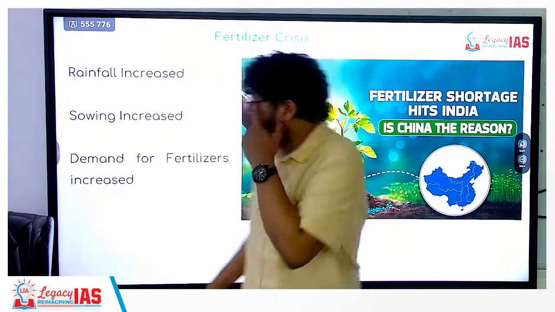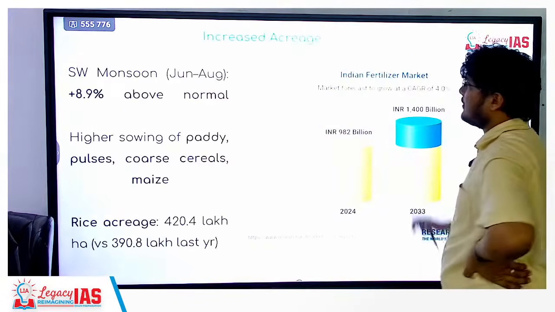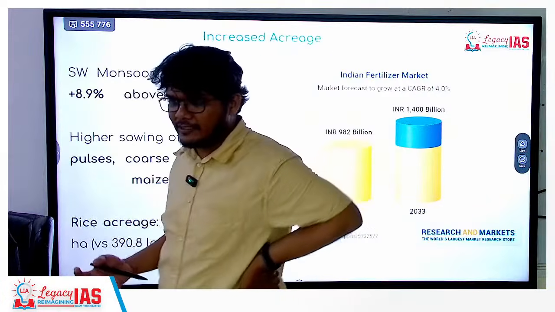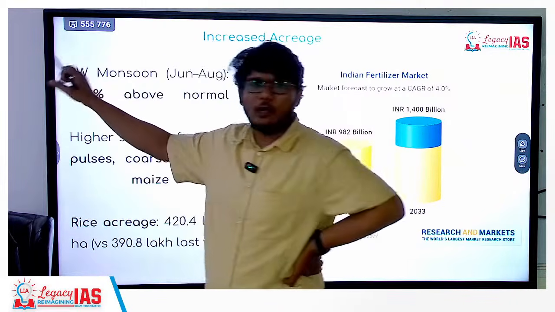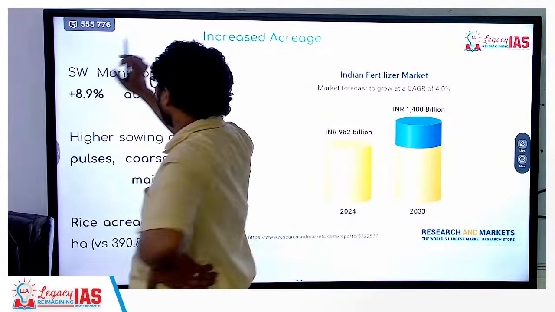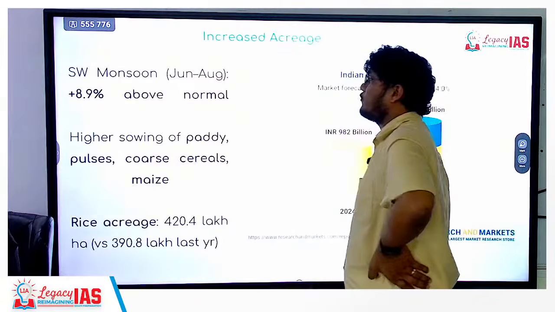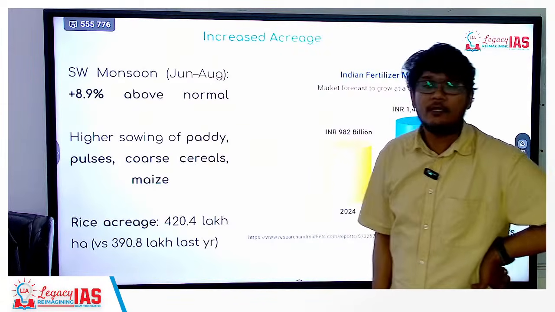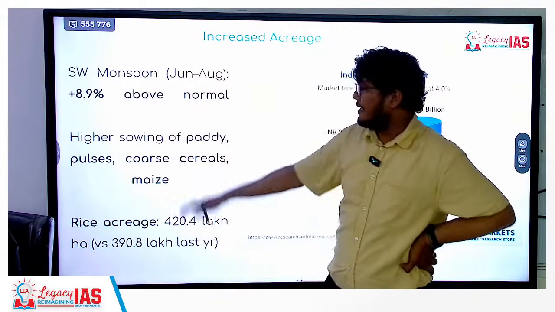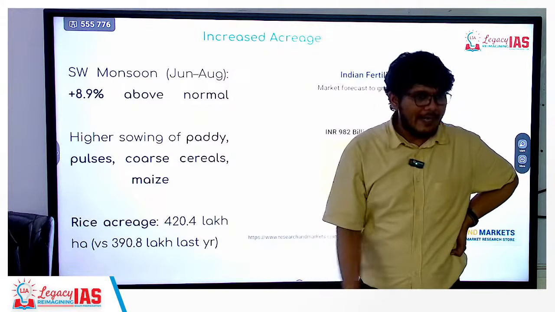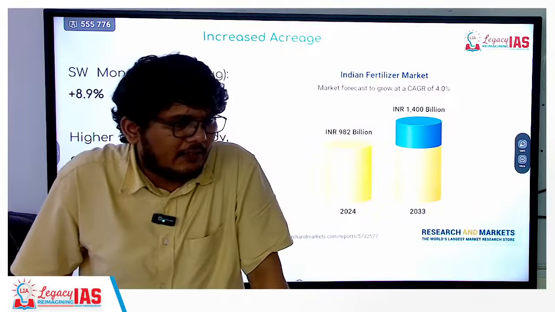So fertilizer crisis, the pointers are here: rainfall increase, sowing increase, demand for fertilizer has basically increased. Now, how much is this increase? You don't have to remember the exact percentage, but what is this SW monsoon? Southwest monsoon, right? Now, southwest monsoon, there is an addition of 8.9%. So close to 10% over the normal monsoon is what we are having, because of which there is higher sowing of paddy, that is rice, pulses, coarse cereals, maize, etc. are being increased in acreage.